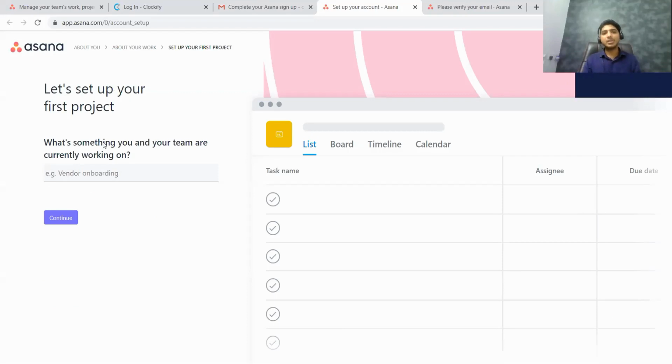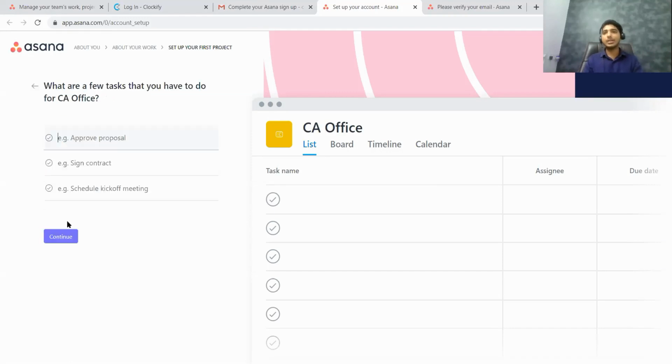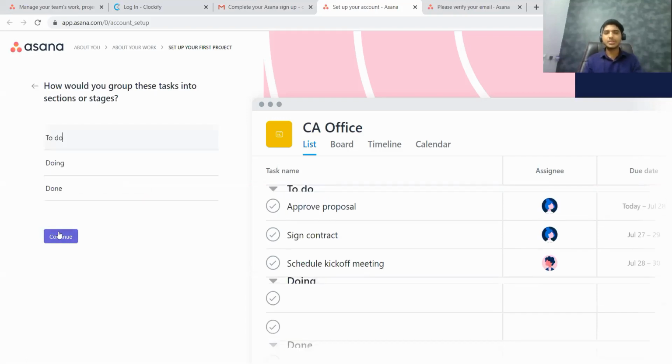And what's something you and your team are currently working on? So let us say you will write it as this is your office, or you can write C office, and you can click on continue. Next, what are the few tasks that you have to do for C office? You don't have to fill it, you can just click continue.